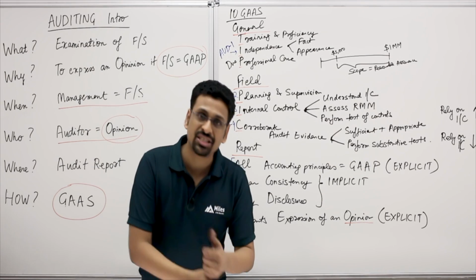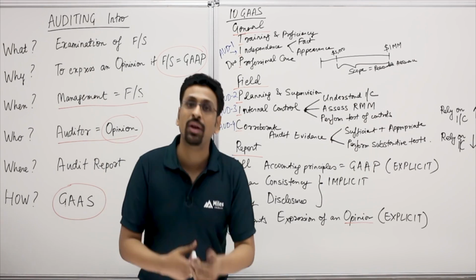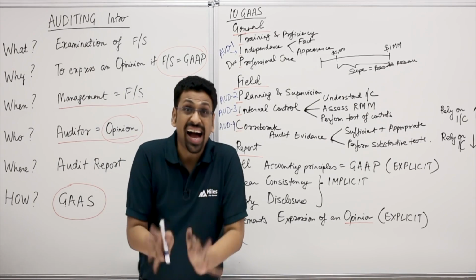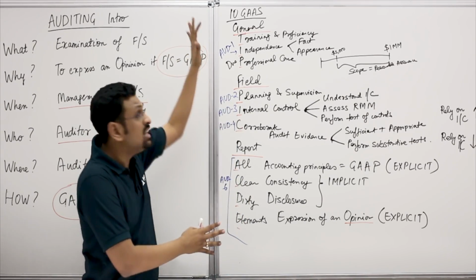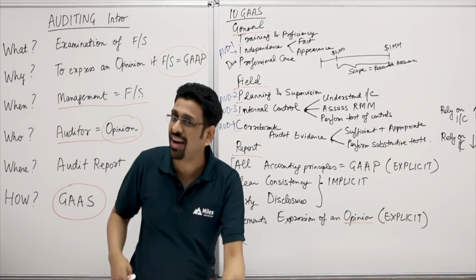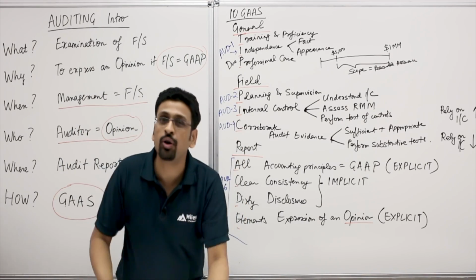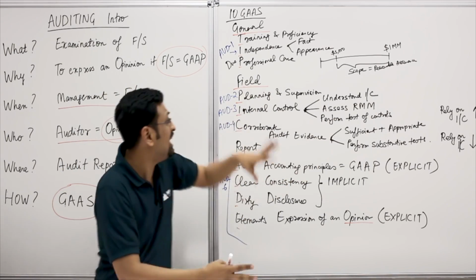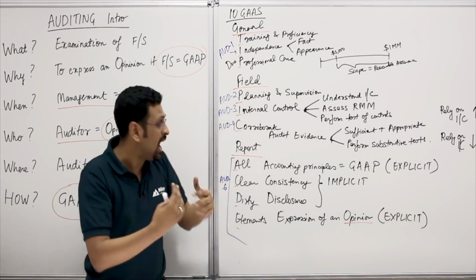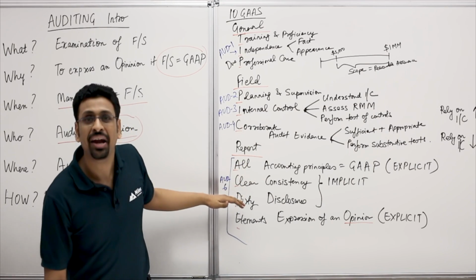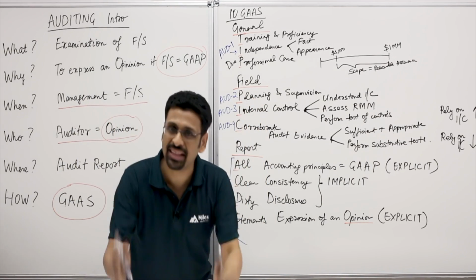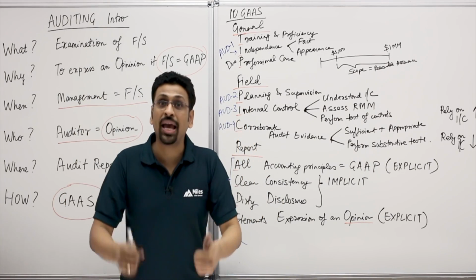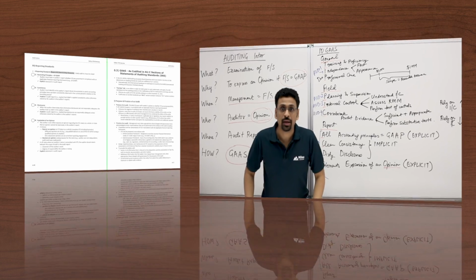We would talk about attestation engagements. We would talk about accounting and review services. So that's all there in audit 7. But as you realize, most of our audit is based on these GAS. And whenever I start any class of audit, I'm going to talk about this general tip from your instructor: go to the field, take a field pick, come back and report all clean and dirty elements. Let's hit the book and let's wind up the introduction in auditing. I'll see you again in audit 1.